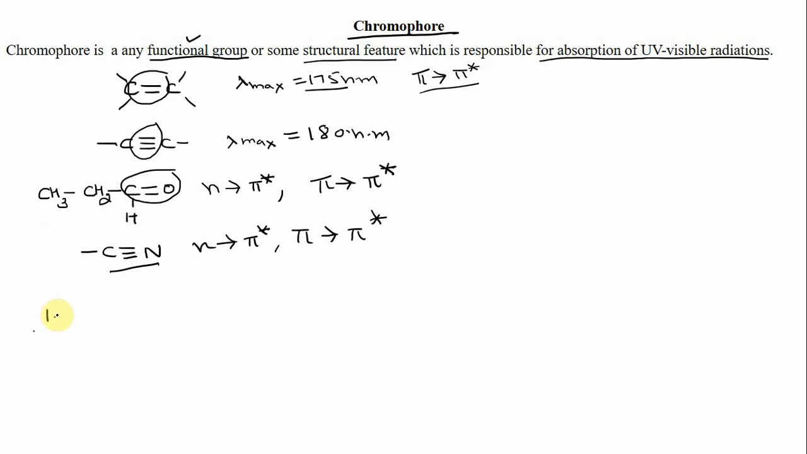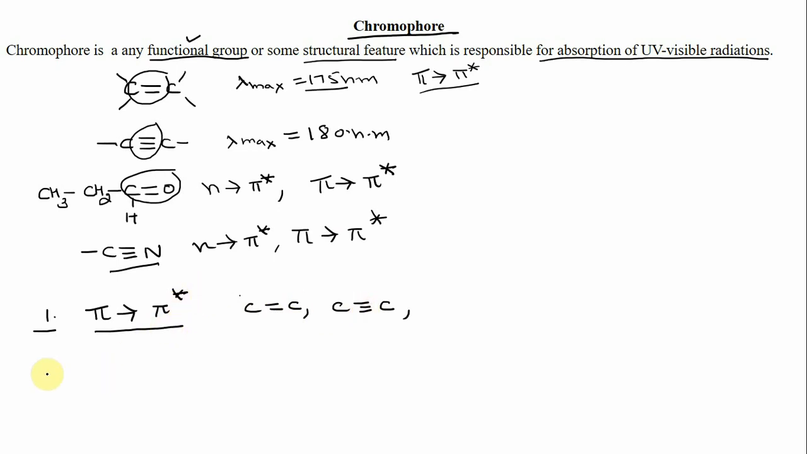The first type of chromophores are those in which there are only pi to pi star transitions. The examples we have already discussed, like carbon carbon double bond and carbon carbon triple bond. So these are the chromophores, double bonds and triple bonds, in which there are only pi to pi star transitions.